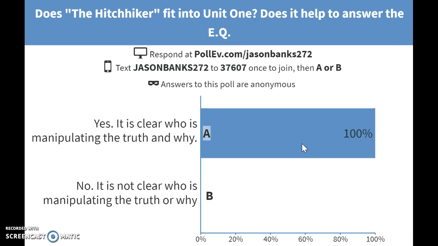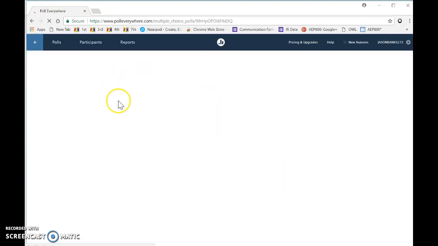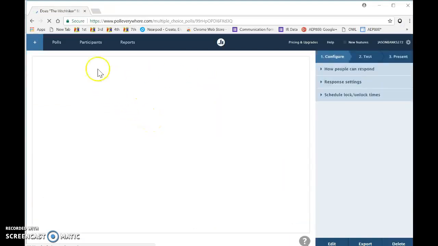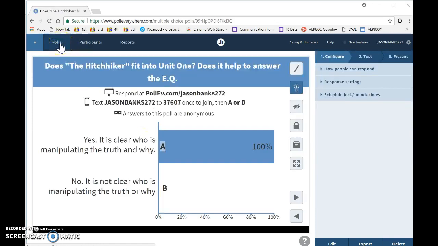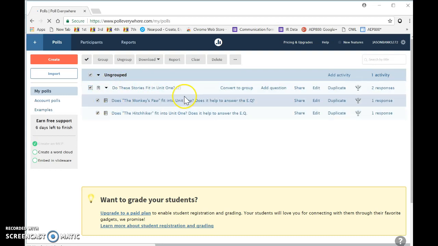But you can see that there's a couple of different ways. I will never have students responding to it in text because we don't have cell phones at our school. But then once I've gotten that finished, when I go back to the polls right here, I can select the one that I created and then select down, which will show me the two questions that I built, and I can see my responses here.